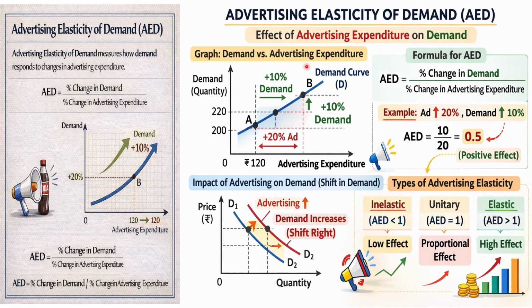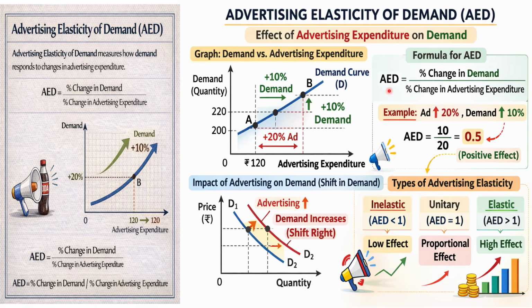Why? When the company increases advertising for a new smartphone, demand for that product also increases. So here you have seen this graph, that demand is shown on the vertical axis and advertising on the horizontal axis. You have seen that the demand curve moves in upward direction from A to B, where when the expenditure increases, demand will also increase by 10%.